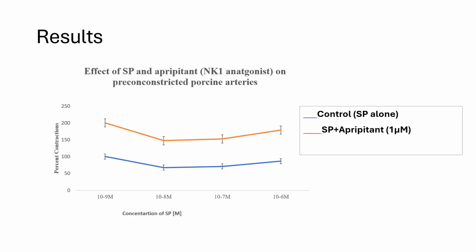So here are some of the results that we've gathered. This is the effect that substance P has with a pre-treatment of aprepitant, an NK1 antagonist. Now, as expected, substance P does not relax the artery in the presence of an NK1 antagonist, leading to the theory that this receptor might be involved in vasodilation.